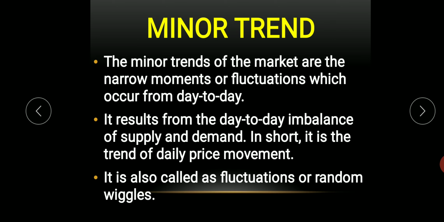And the minor trend, as I explained to you, is just like ripples in the waves. The minor trends of the market are the narrow movements or fluctuations which occur from day to day. It results from the day-to-day imbalance of supply and demand. In short, it is the trend of the daily price movements. It is also called fluctuations or random variables. Just remember the tide, wave, and ripples.